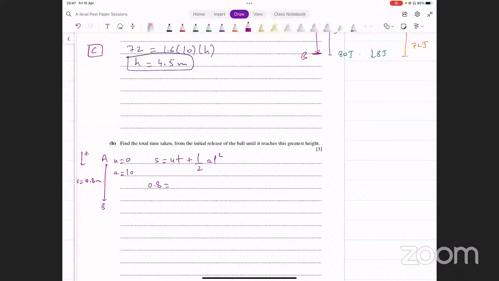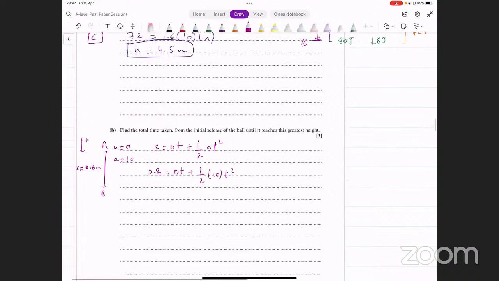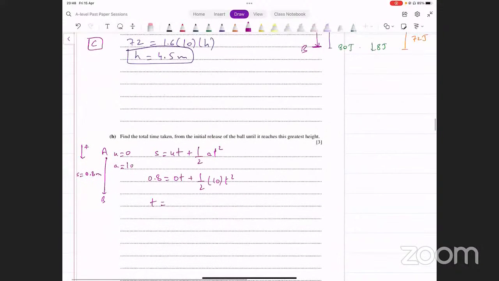0.8 equals 0t plus half into a, which is 10 into t square, and we can find the value of t from this. ये देख लें क्या आता है. 0.8 into 2 divided by 10, and then you take square root of that. That's 0.4 seconds. Okay, this is the time that you get for the particle to move from A to B. A से B पे आने पे कितना टाइम लग रहा है इसको? इसको लग रहा है 0.4 seconds. Please confirm the calculation साथ साथ.